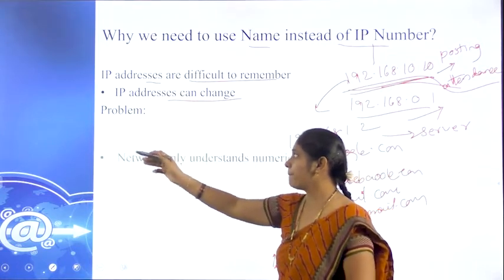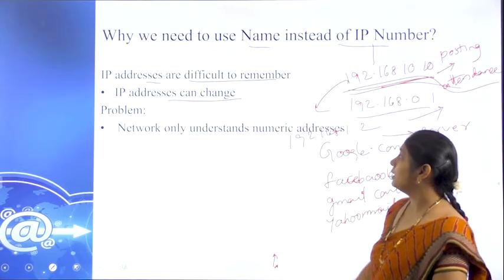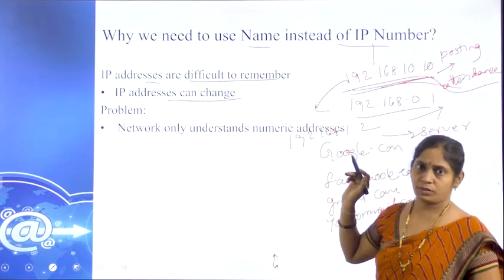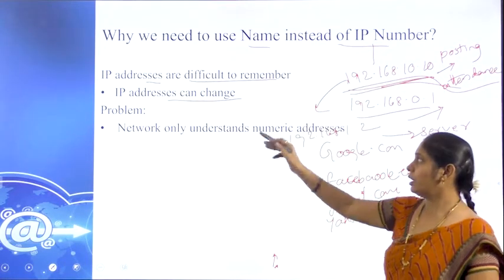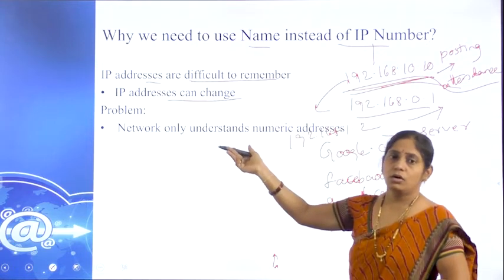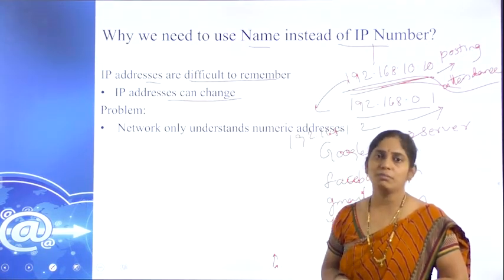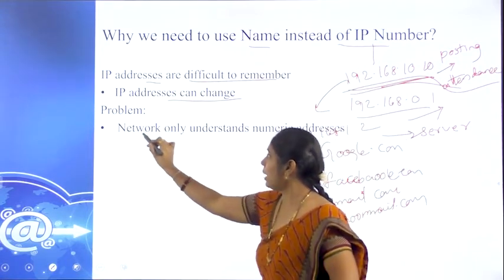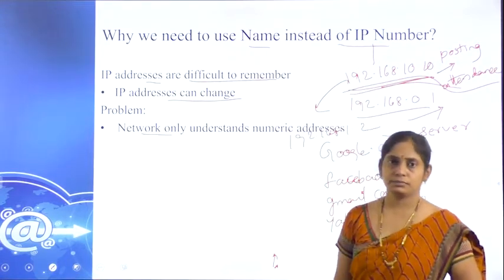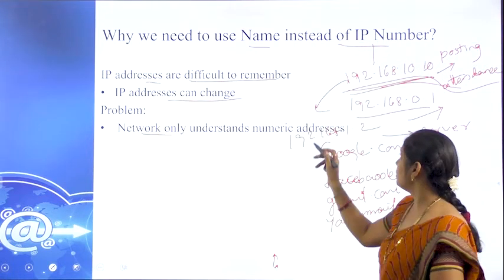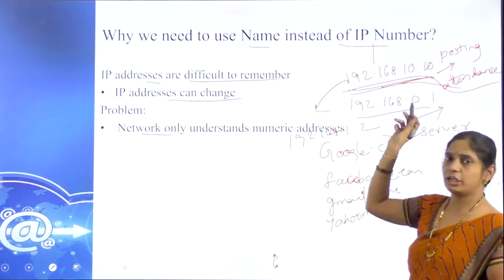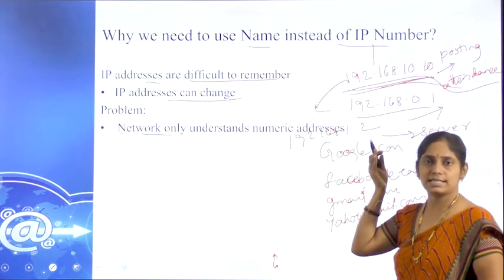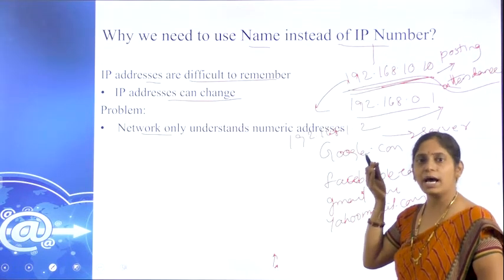The problem is that the network only understands the numerical address. The IP address may change and it is difficult for us to remember. That IP address can only be understood by the network. If it is simply 192.168.10.10, can you say which server or which page we are accessing?